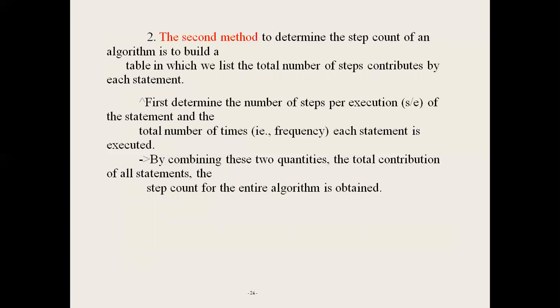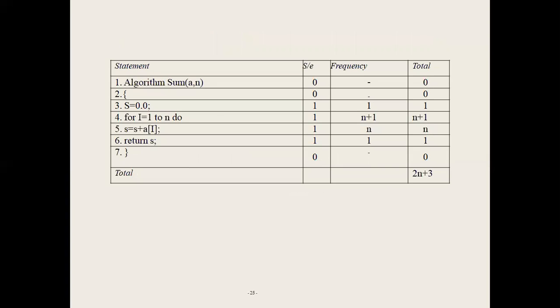Suppose in the first column you represent statements, in the second column the steps for execution, and in the third column the total number of times executed by each statement, that is the frequency. Next, by combining these quantities, we get the total number of steps executed by an algorithm. Using tabular form: first the statement, then S by E which represents steps for execution, next frequency, next total.